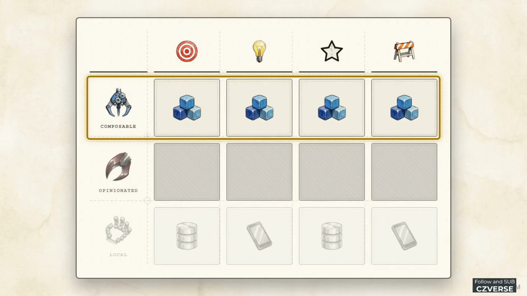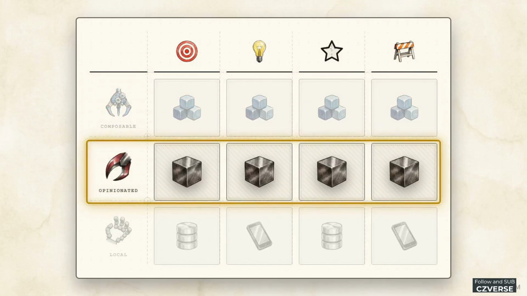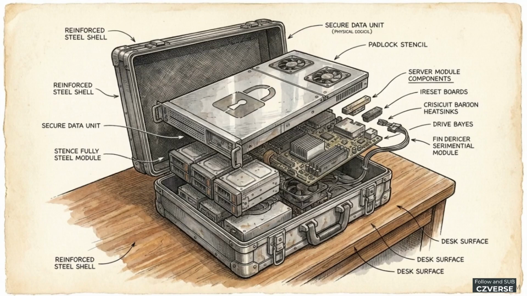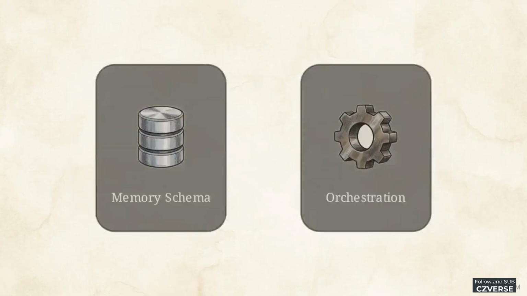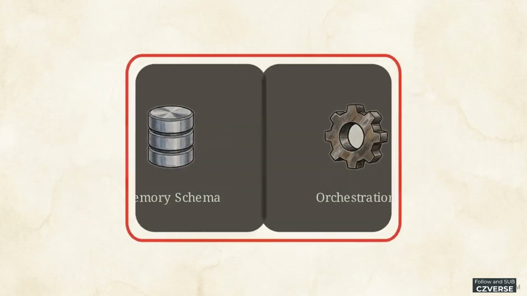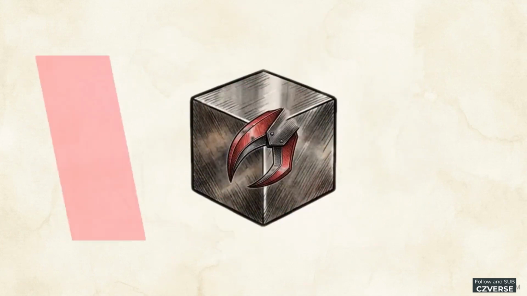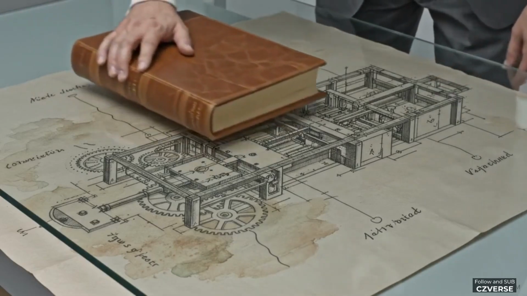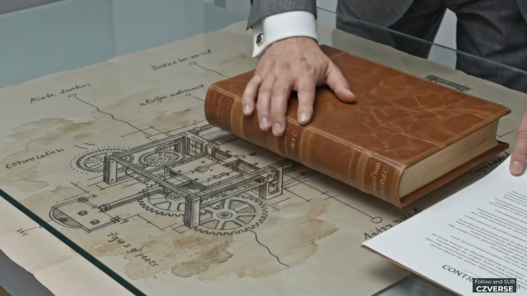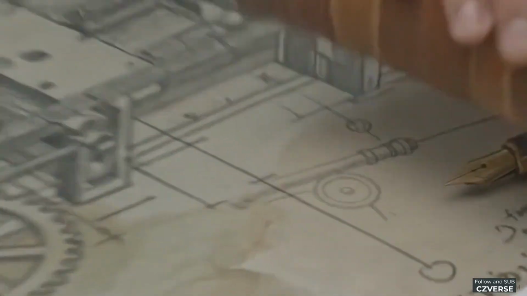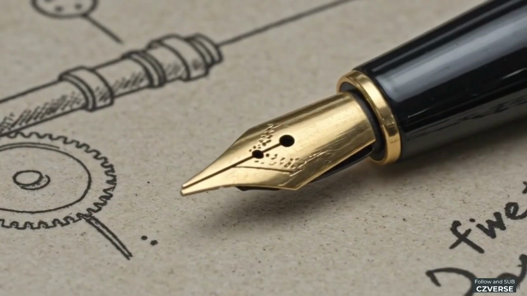The second row shows MaxClaw. This is the enterprise-grade, closed-source alternative built on strict opinionation. Opinionation means the vendor has already made the hard architectural decisions for you. The memory schemas and the orchestration logic are battle-tested and locked down. You do not change them. Accessing this system requires capital. Deployments start in the tens of thousands of dollars and can scale into the millions for large organizations.